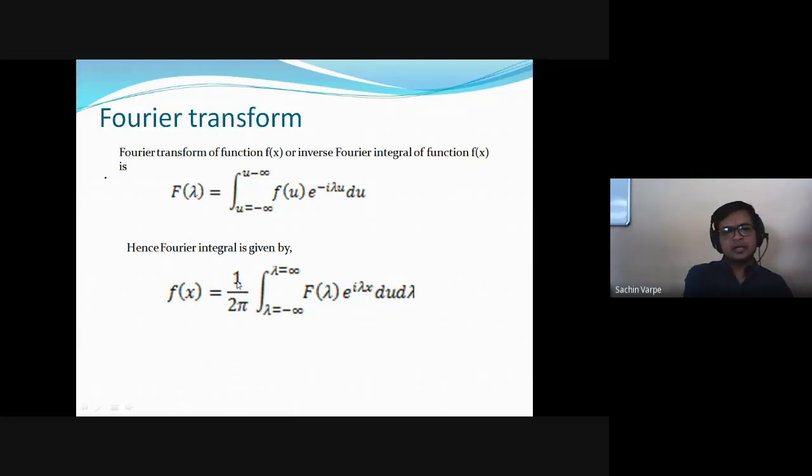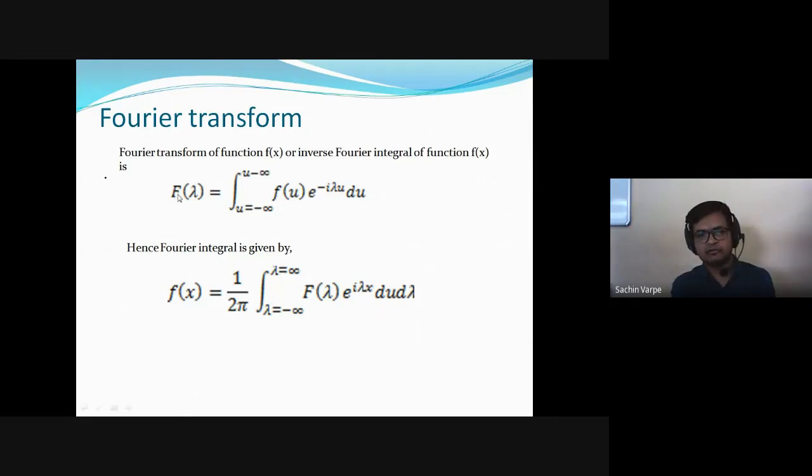But now when I manage this 1 upon 2 pi, I write 1 upon 2 pi as root of 1 upon 2 pi into root of 1 upon 2 pi, and I split one square root for the inner integral, which is nothing but f of lambda, and one square root for the outer integral, right?